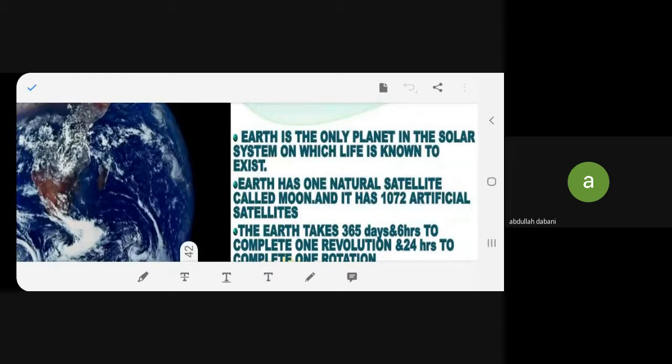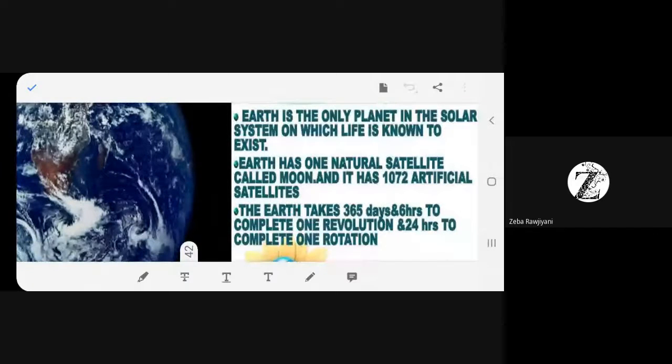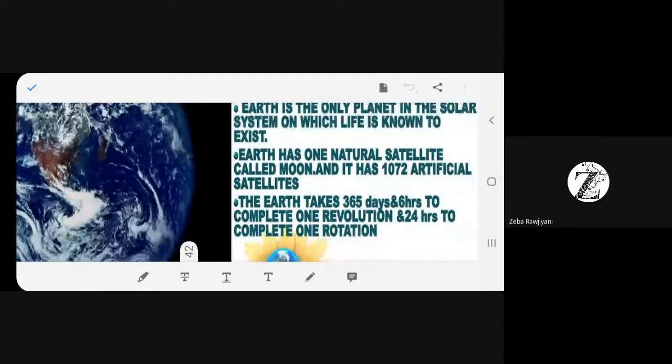You understand? That is called 1 year. It takes 1 year for one revolution around the Sun. And one rotation is called 1 day, which is equal to 24 hours. Any problem? No, ma'am. One rotation is 1 day, one revolution is 1 year. Have you understood? So 1 year is equal to 365 days and 6 hours, and 1 day is equal to 24 hours. Things are quite clear now? Yes, ma'am.